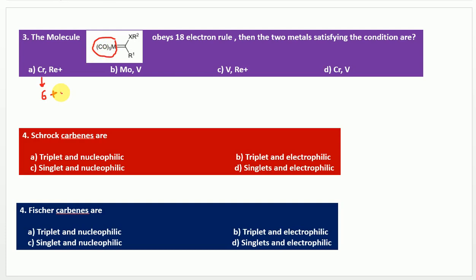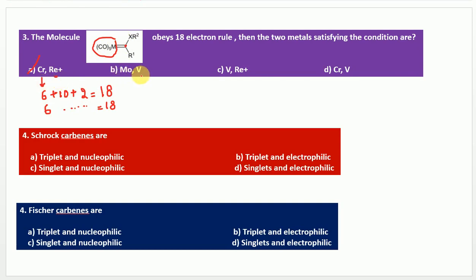Each CO contributes 2 electrons, so 5 COs provide 10 electrons, and it has a double bond connection to the carbene carbon, so 2 electrons come from this bond. So total it becomes 18 electrons. In the case of rhenium, which provides 7 electrons but is in +1 oxidation state, this also provides 6, the remaining same, right, 18. So this pair of metals actually obeys 18 electrons.